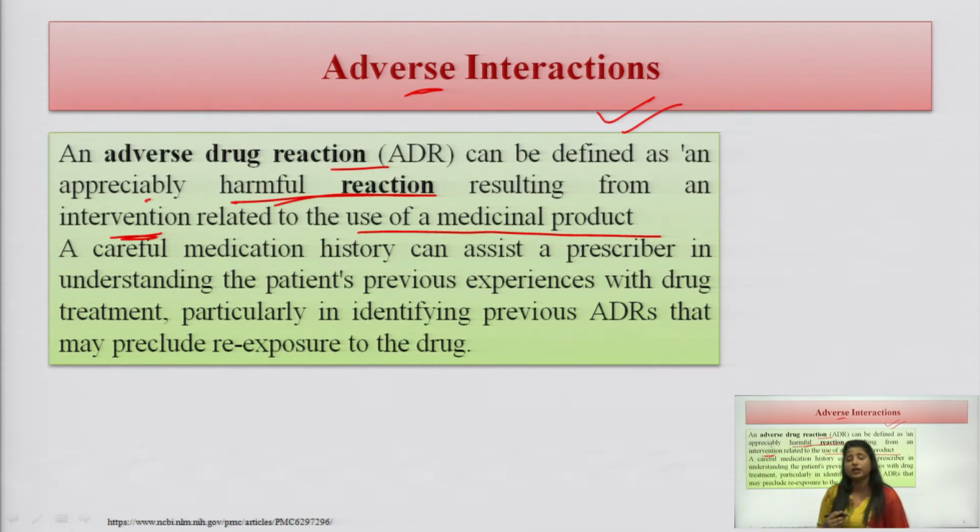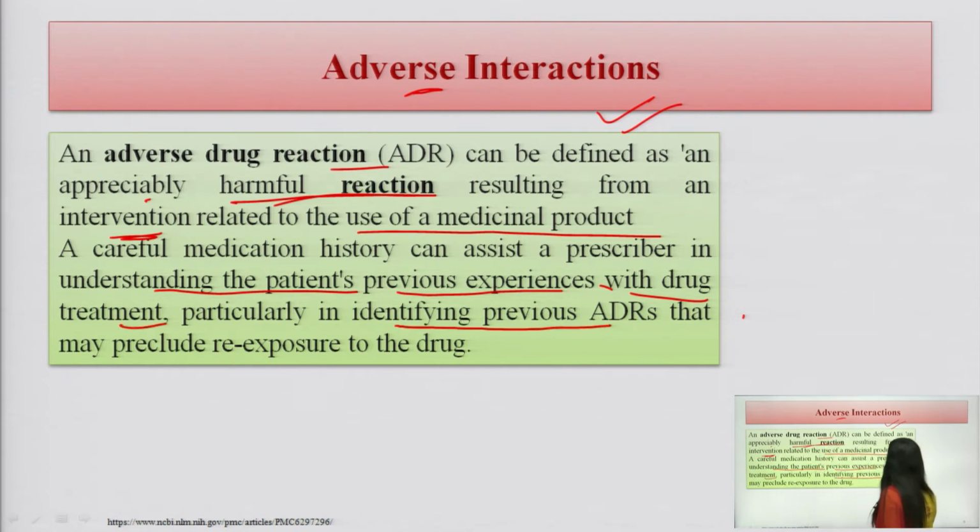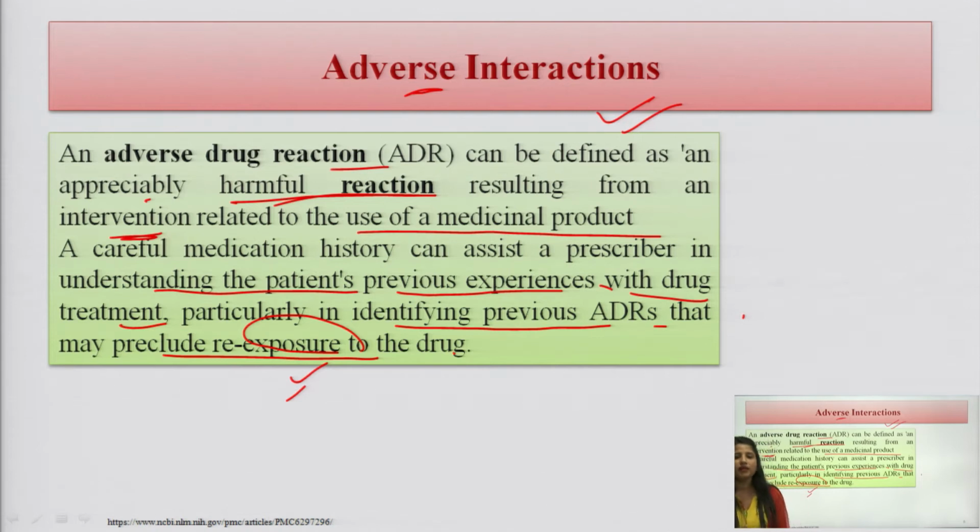If the patient has suffered any adverse drug reaction with any medication in previous experiences, a careful medication history can assist a prescriber in understanding the patient's previous experiences with drugs and treatment, particularly in identifying previous adverse drug reactions, and may preclude re-exposure to the drug, so that there would not be re-exposure to the drug which the patient has already suffered adverse drug reactions from.